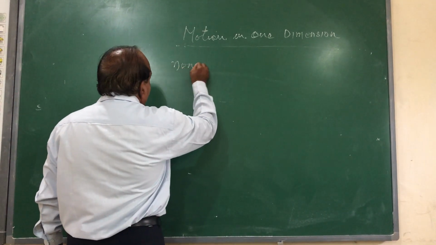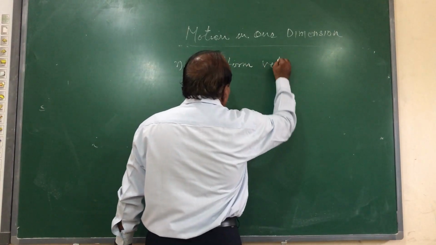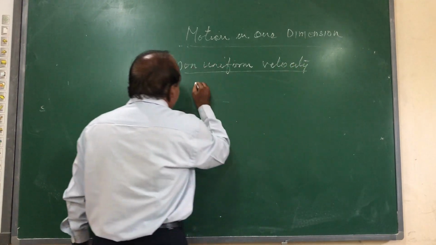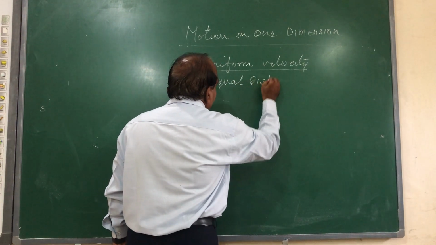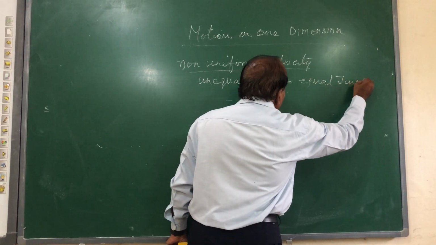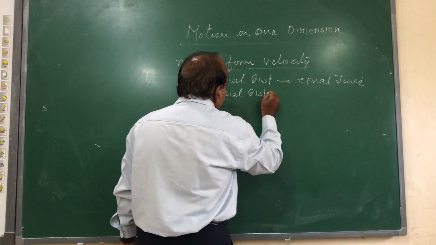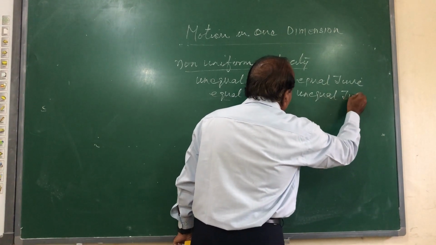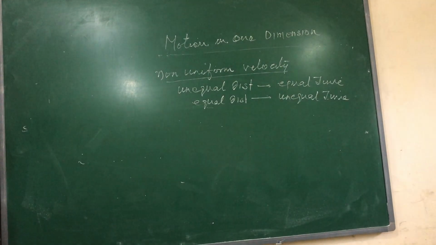Very clearly, this basic concept: if the body moves in such a way that it either covers unequal distances in equal intervals of time or it covers equal distances in unequal intervals of time. The graph is not a linear straight line graph, it may be one curved line like anything.